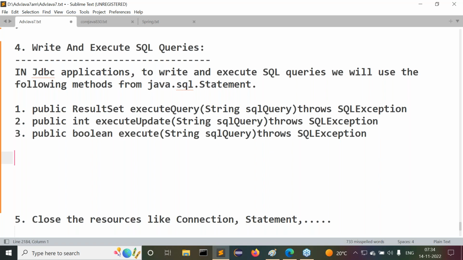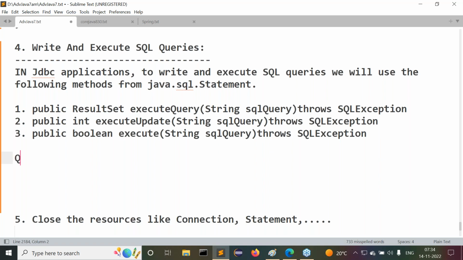Yes, all of you are getting my points or not? Now, Statement is giving 3 methods to write and execute SQL queries. What 3 methods is Statement providing? The executeQuery method, the executeUpdate method and the execute method. Sir, all of you following my point or not?